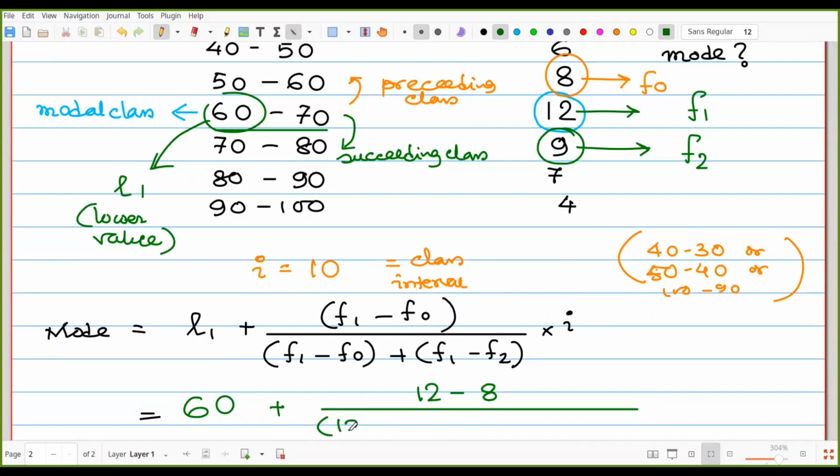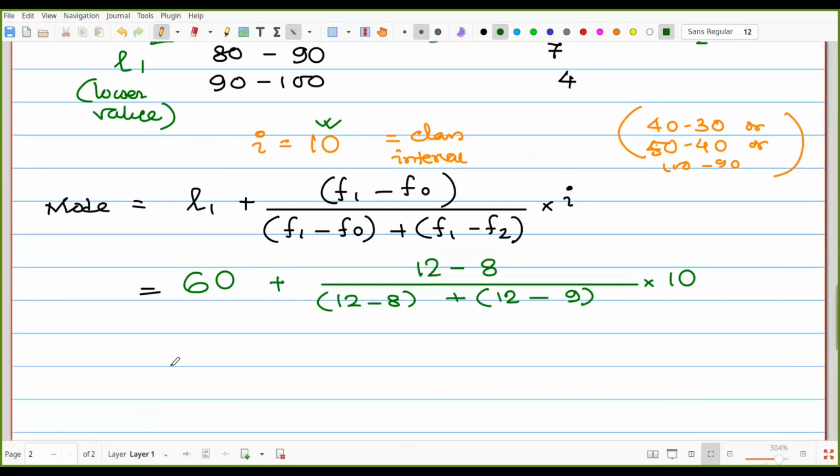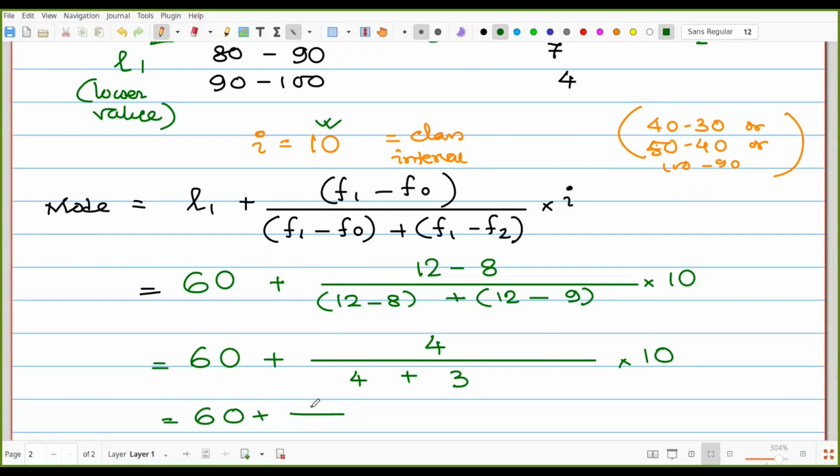Then once again 12 minus 8, F1 minus F0 plus F1, that is our 12. Then minus F2, that is our 9, into I, that is 10. So the calculation is looking like 60 plus, that is 4, 4 plus 3, into 10, or 60 plus 40